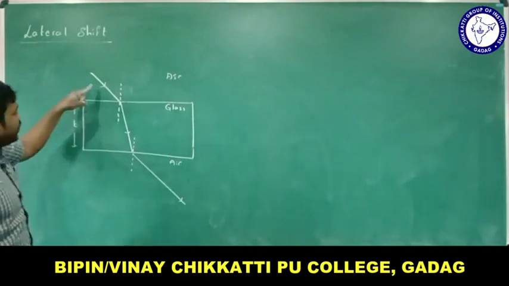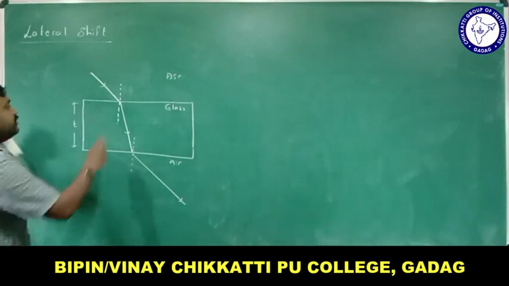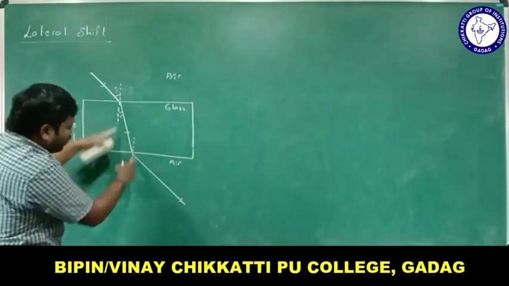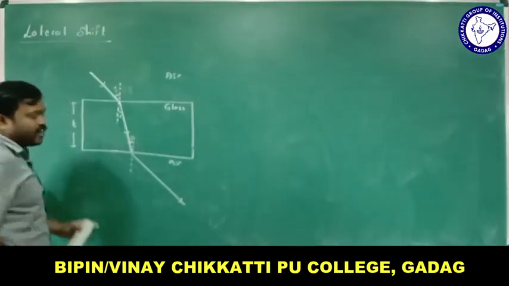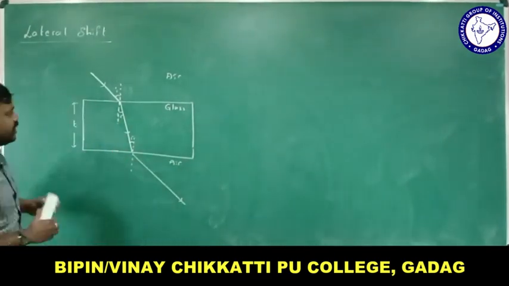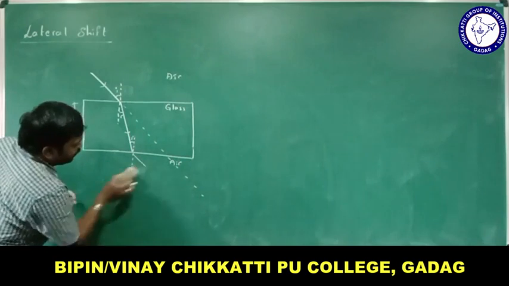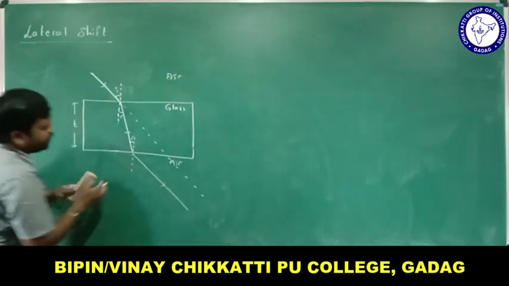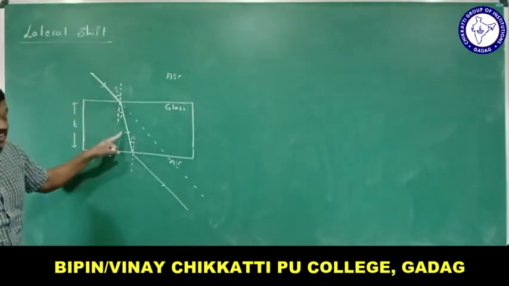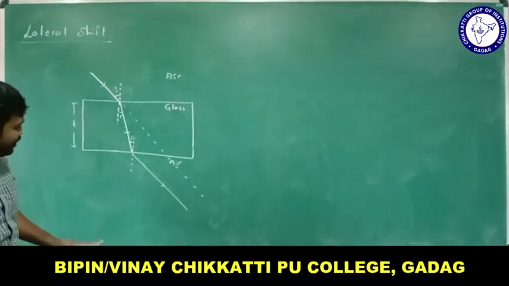Once again, this is called the incident ray, this is called the refracted ray, and this is called the emergent ray. This is called the angle of incidence, and this is called the angle of refraction. As these two are normal, this angle is also the angle of refraction. Now let us imagine there is no glass here. The light would have gone like this if there is no glass here.